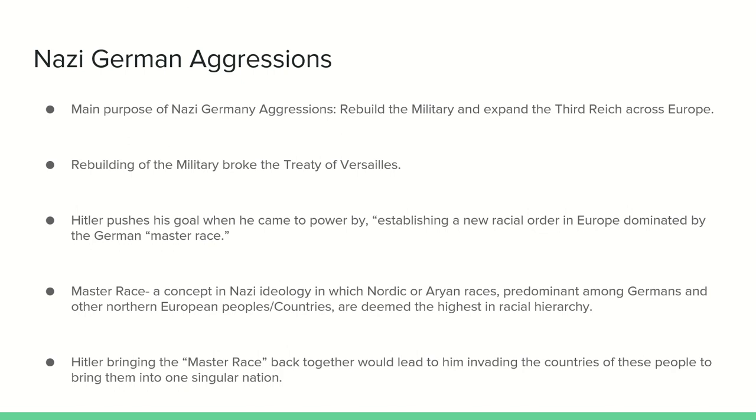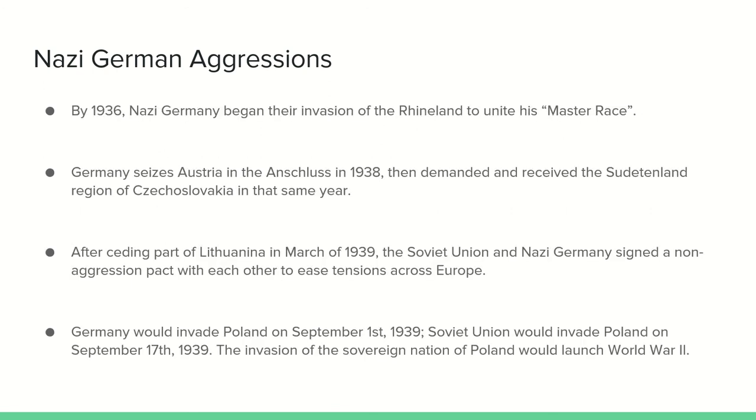Hitler pushed his goal of becoming a world power by establishing a new racial order in Europe dominated by the German master race. The master race was actually a concept ideology in which Nordic and Aryan races, predominant among Germans and other Northern European peoples and countries, were deemed the highest in the racial hierarchy. Hitler bringing the master race back together would lead him to invading the countries of these people to bring them into one singular nation in Europe.